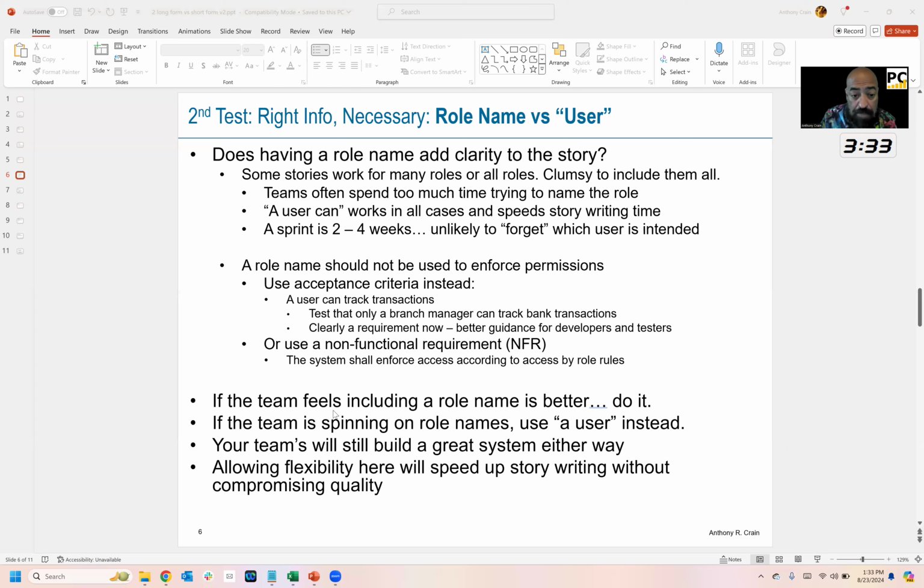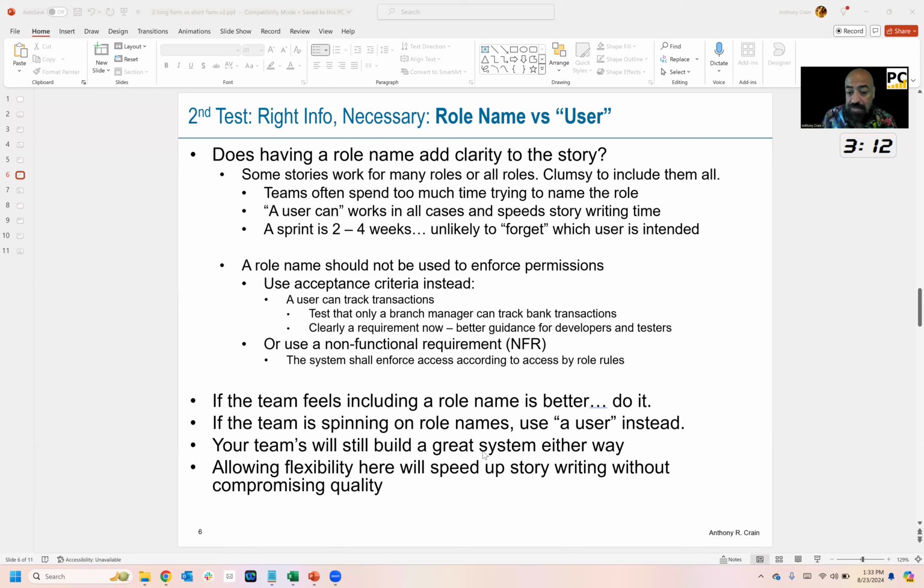Okay. If the team feels like including a role name is better, go for it. If they're like, can we put track star? Yeah, put track star. It's fine. But don't be spending time arguing about the role. Just say, guys, just put a user can, let's move on. We'll figure out permissions and stuff in a different requirement. If the team is spinning on role names, ask them to use user.